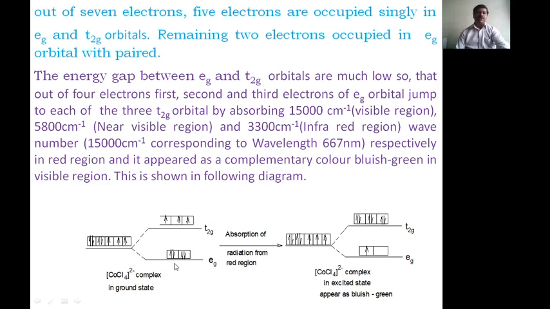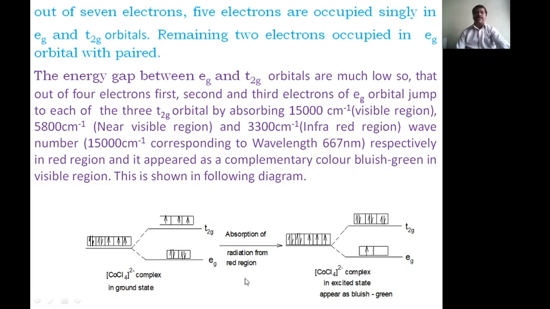First, therefore, 2 electrons are singly filled in the Eg orbitals and 3 electrons in the T2g orbitals singly. 5 electrons are filled singly, and 2 electrons are then paired in the Eg orbitals.